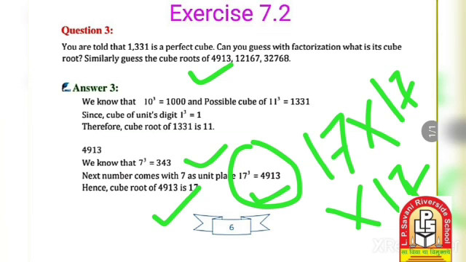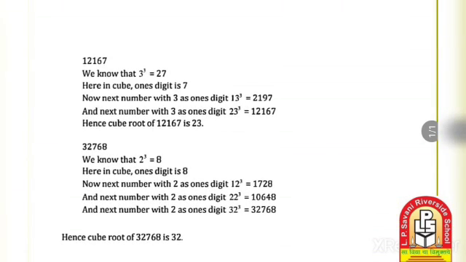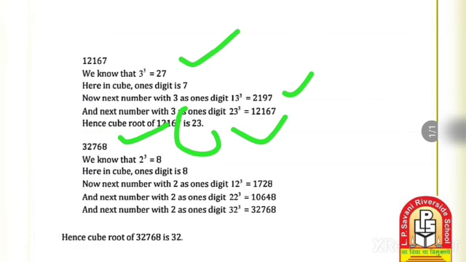Next, 12167. 3 cube is 27, 13 cube is 2197, and 23 cube is 12167. Hence the cube root of 12167 is 23.